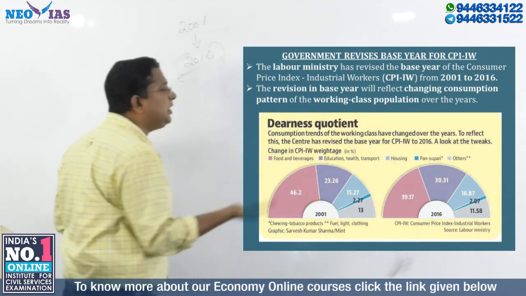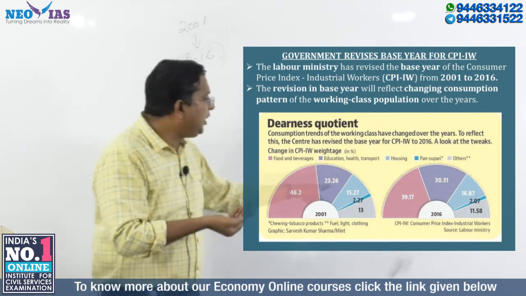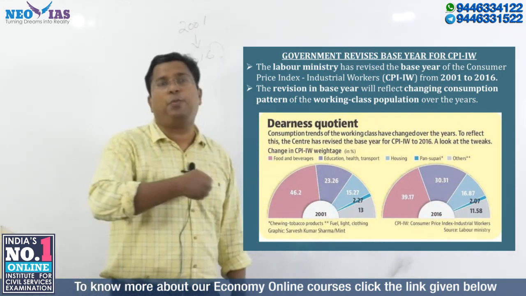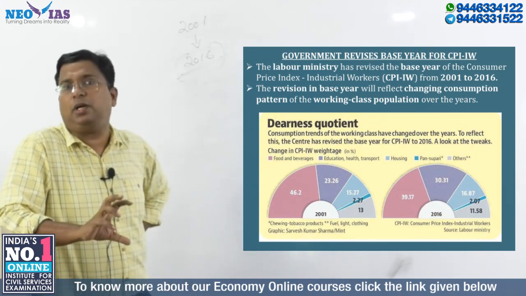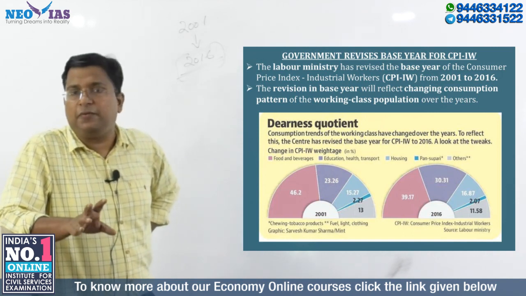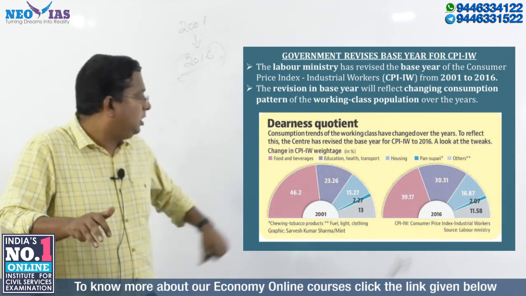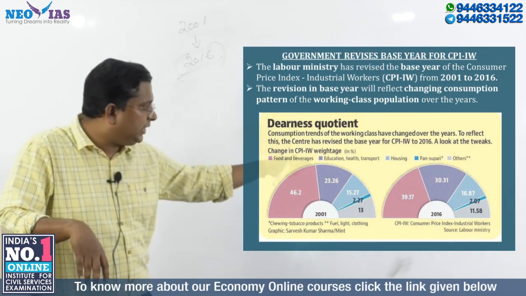Now coming to the housing sector, there is a minor increase from 15.27 to 16.87. These are the three important headings you need to keep in mind. Among the three important groups of items, foods and beverages weightage decreased, education, health, transport weightage increased, and housing increased.